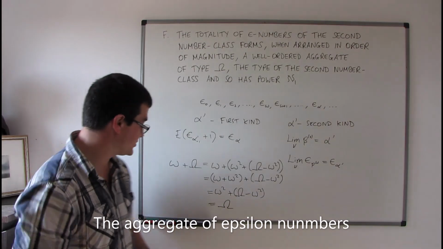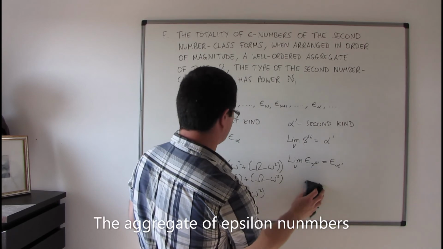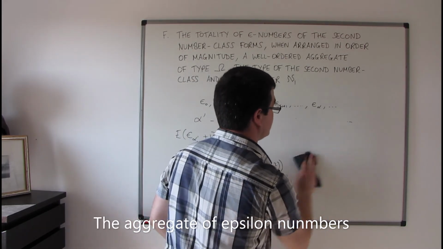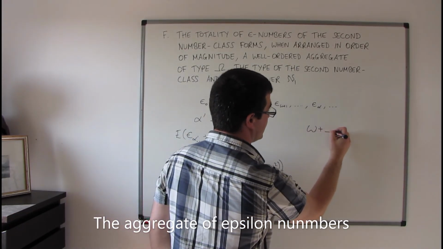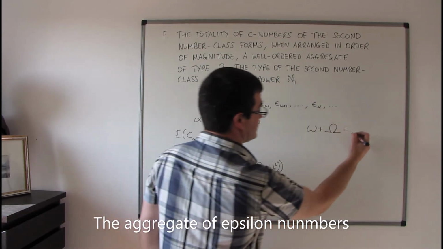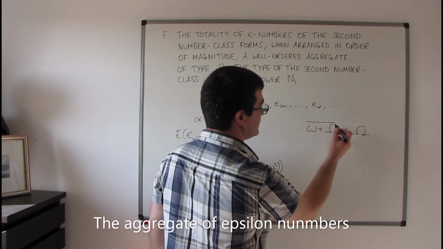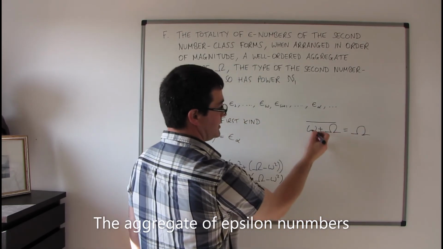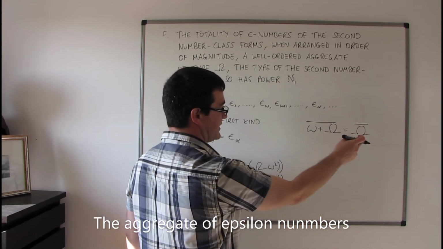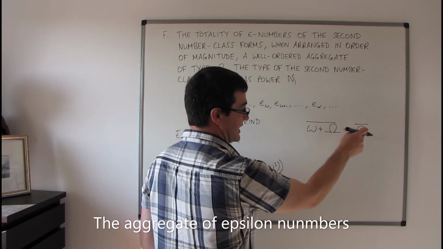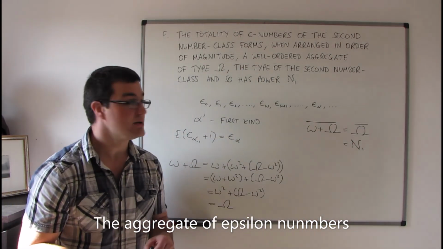And finally, we can just show that if, let's clear a little bit of space somewhere, maybe here. If lowercase omega plus uppercase omega equals that, then the cardinal number of this is equal to the cardinal number of capital Omega, and the cardinal number of capital Omega is Aleph1, which is what we needed to show. So we've proved the theorem.